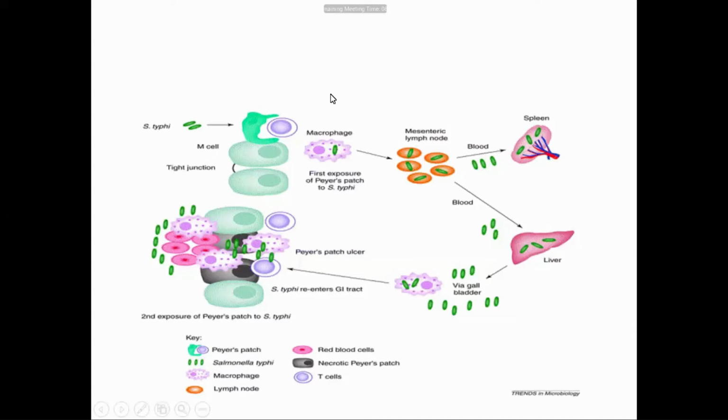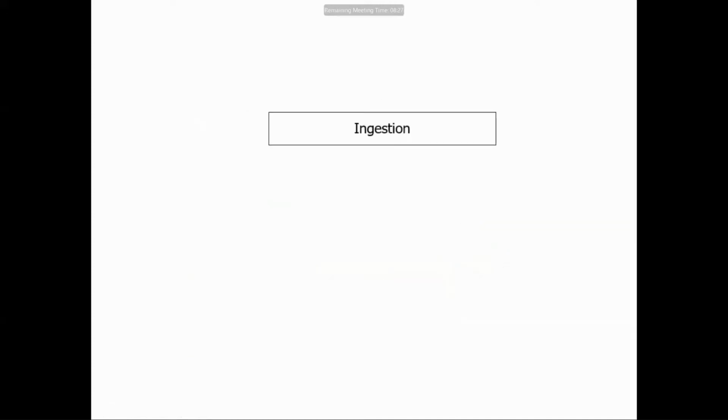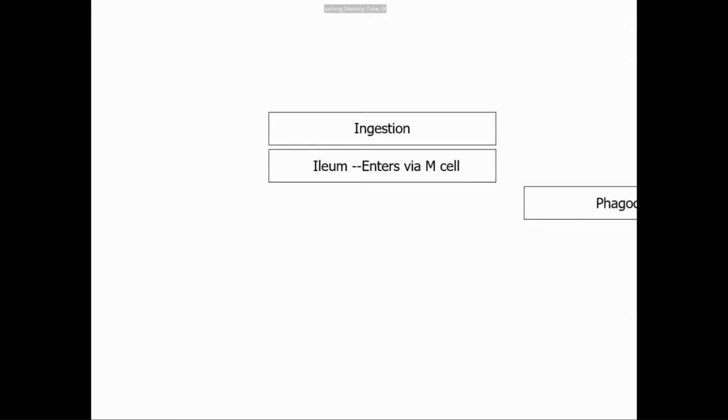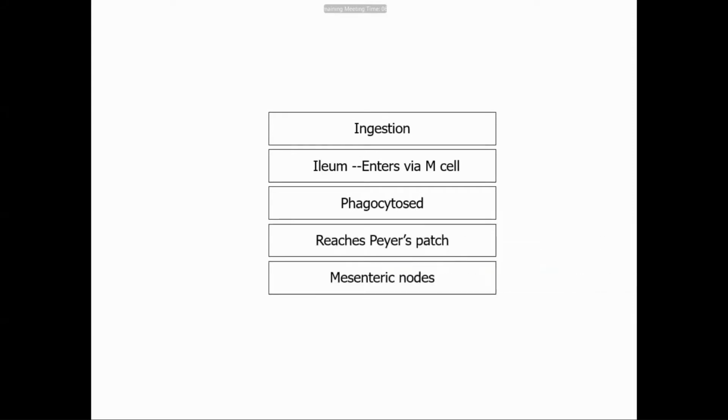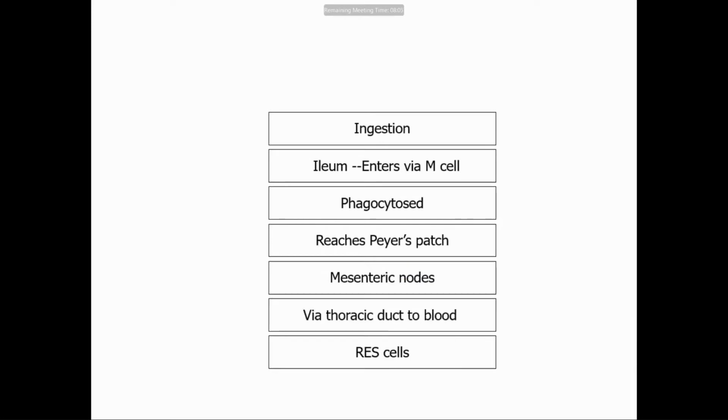So this is the life cycle chart. See: ingestion, ileum, enters via M cell, phagocytosed by macrophages, reaches Peyer's patches, then goes to mesenteric nodes via lymphatics, via the thoracic duct causes bacteremia, then different organs, reticuloendothelial cells like spleen, liver and all those.